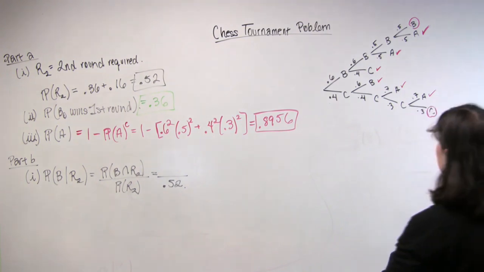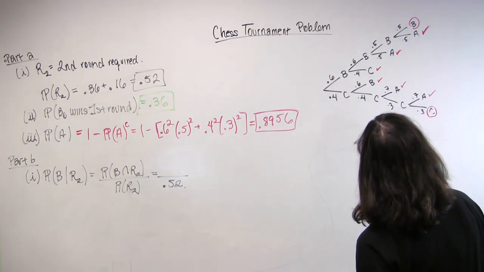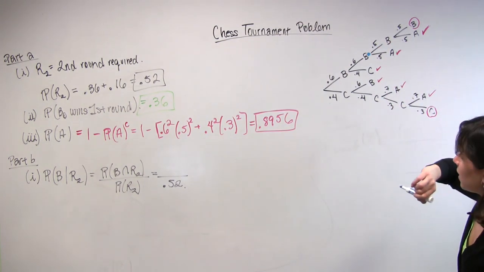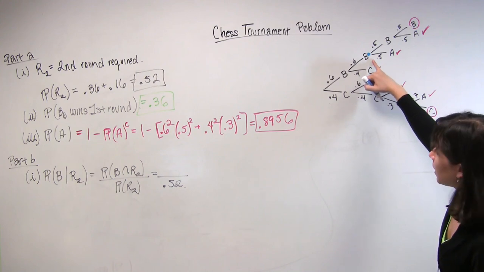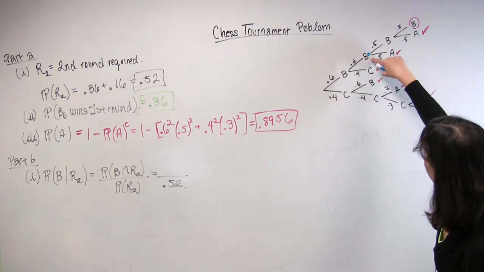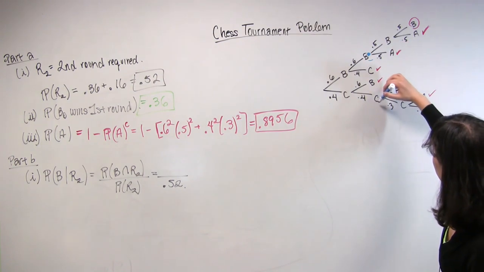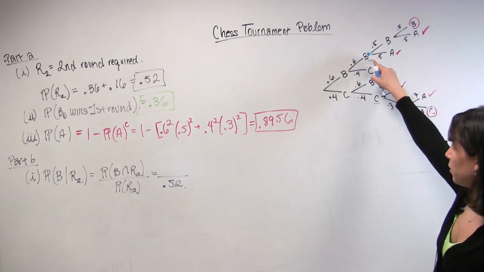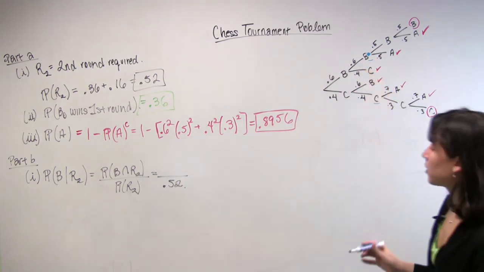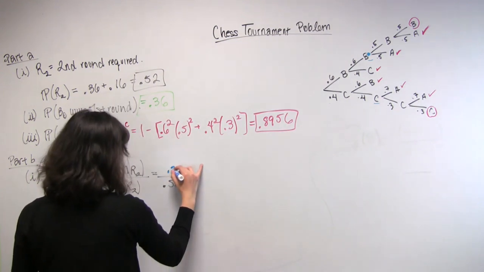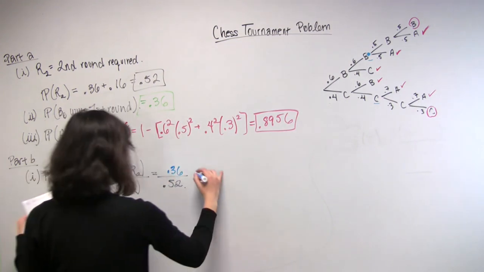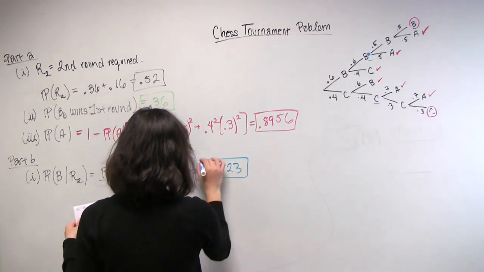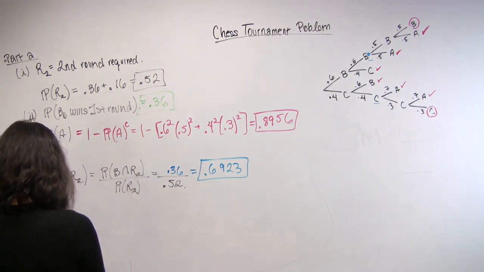So let's use a new color. Let's see, Bo is the surviving challenger here only, right? And R2 is automatically satisfied, right? Because a second round is required there and there, not on those two. But here, Chi is the surviving challenger, not Bo. So we're really only interested in that node. And you multiply along the branches to get the probabilities. So we have 0.36 over 0.52, which is approximately equal to 0.6923.